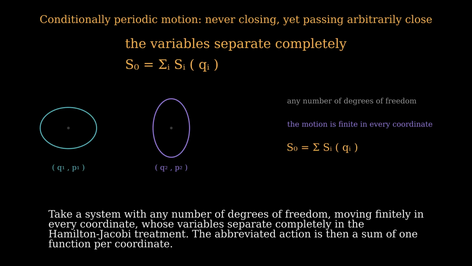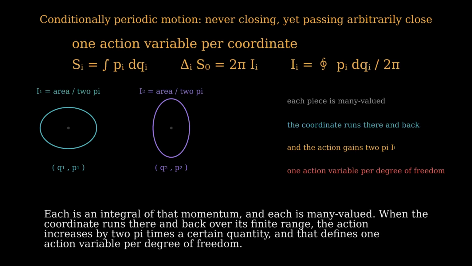Take a system with any number of degrees of freedom, moving finitely in every coordinate, whose variables separate completely in the Hamilton-Jacobi treatment. The abbreviated action is then a sum of one function per coordinate. Each is an integral of that momentum, and each is many-valued. When the coordinate runs there and back over its finite range, the action increases by 2 pi times a certain quantity, and that defines one action variable per degree of freedom.